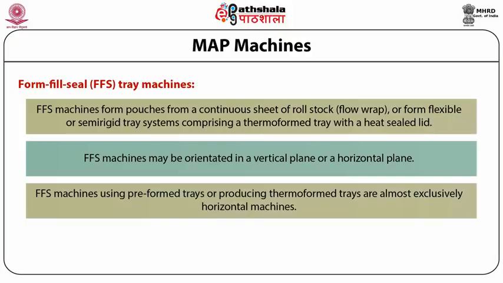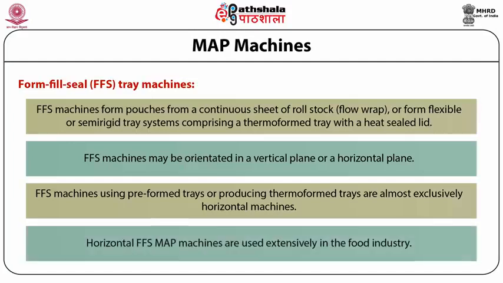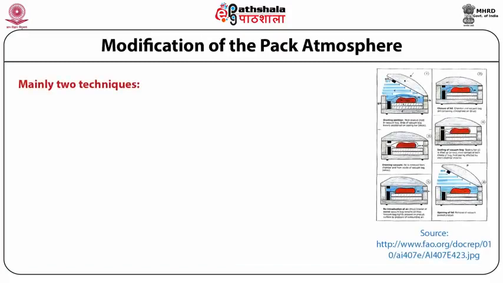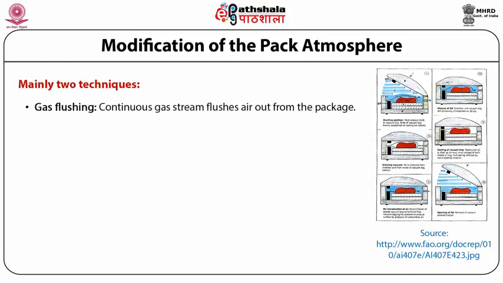FFS machines using preformed trays or producing thermoformed trays are almost exclusively horizontal machines. Horizontal form fill seal MAP machines are used extensively in the food industry. MAP machines mainly use one of two techniques to modify the pack atmosphere. Gas flushing. This method employs a continuous gas stream that flushes air out from the package prior to sealing.